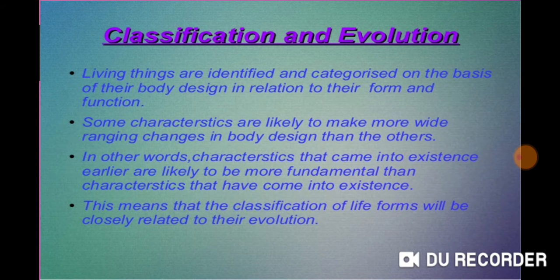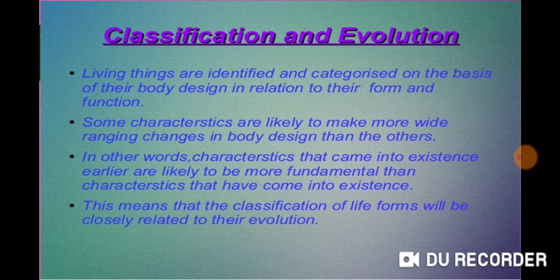So, moving into a more detailed study of it, different kinds of living things have been identified on the basis of their body structure, design, characteristics, behavior, and how they came into existence, and how we can classify them.